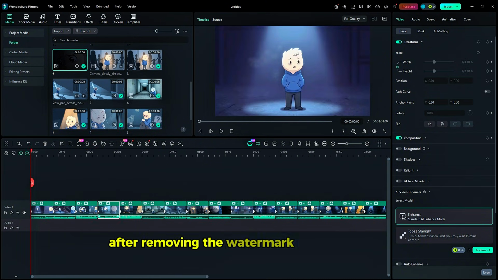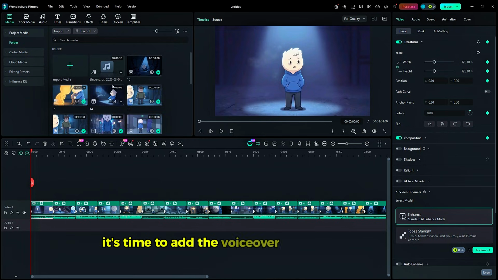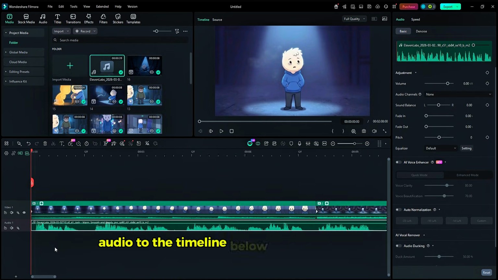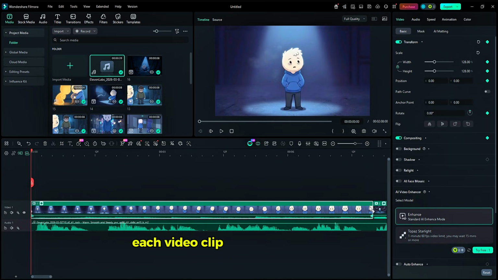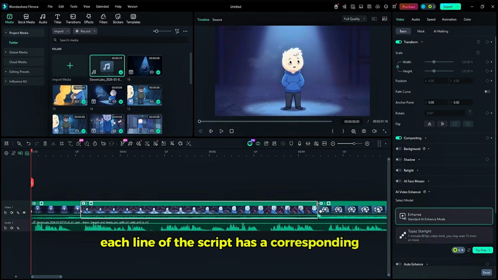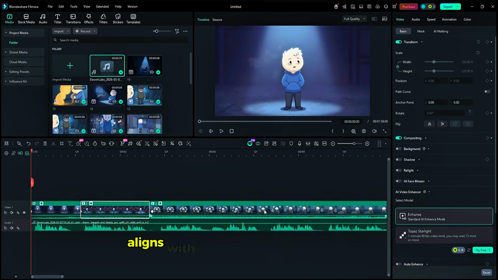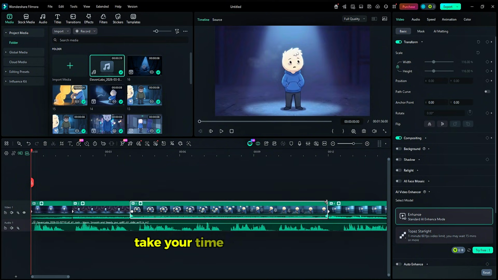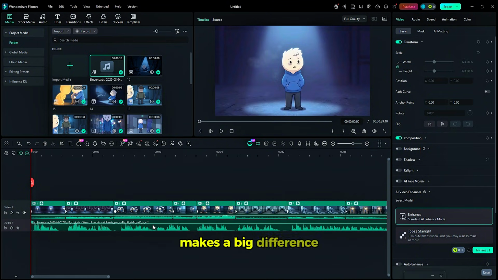After removing the watermark from all scenes, it's time to add the voiceover. Drag the voiceover audio to the timeline below the video. Now adjust each video clip so it perfectly matches the voiceover. If you look closely, each line of the script has a corresponding visual. So make sure each scene aligns with the correct part of the audio. Take your time here because this step makes a big difference in video quality.